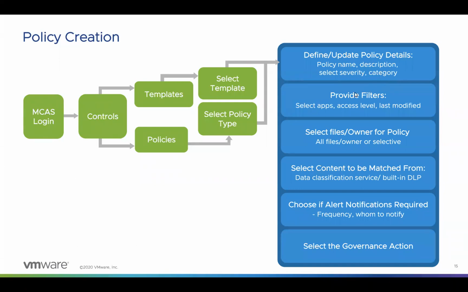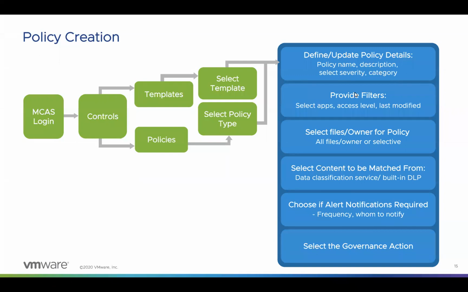Then we can choose if we want to create any alerts for these incidents, or just continue keeping it as an event for monitoring purposes. We can also define the frequency of these alerts, the way we want them to come, and whom these alerts need to be notified to. There is another option for auto remediation of these alerts, also known as governance actions. And this is an optional choice.